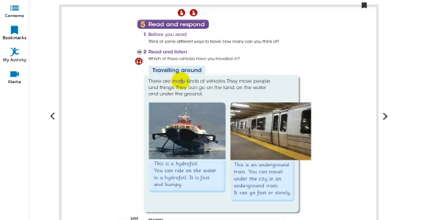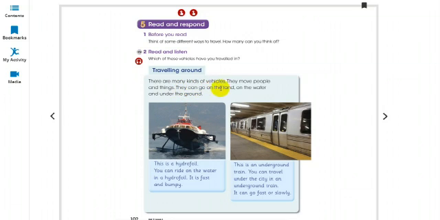So there are many kinds of vehicles. They move people and things. What we do is we just sit in the car, we just drive the car and reach another place. So that means the car or the bus is just moving the people and the things. So it has become very easy for the people to move around the world.